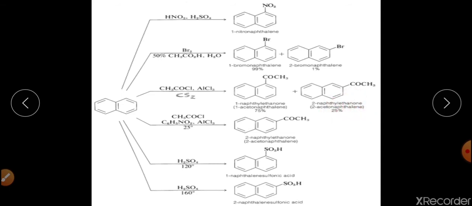But basically, in acylation there are two reactions. One takes place in the presence of CS2 and one in a particular solvent at 25 degrees Celsius. In this reaction, we have 75% attack at the first position and 25% at the second position. But in this particular example, we have attack only at the second position. There is no attack at the first position. So this is the difference.